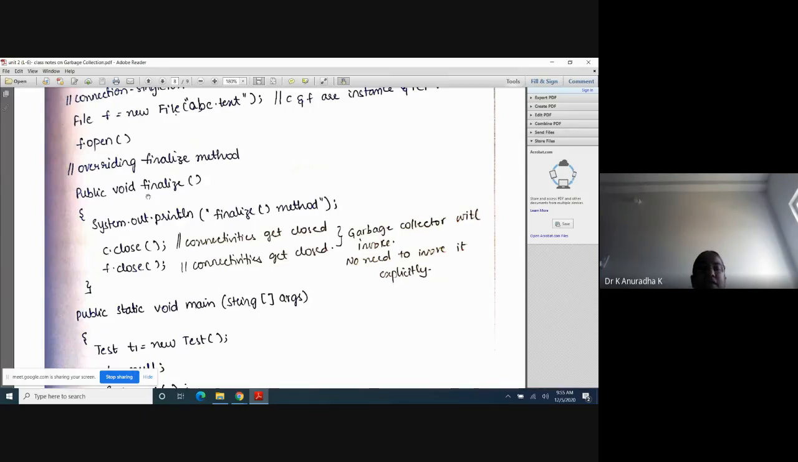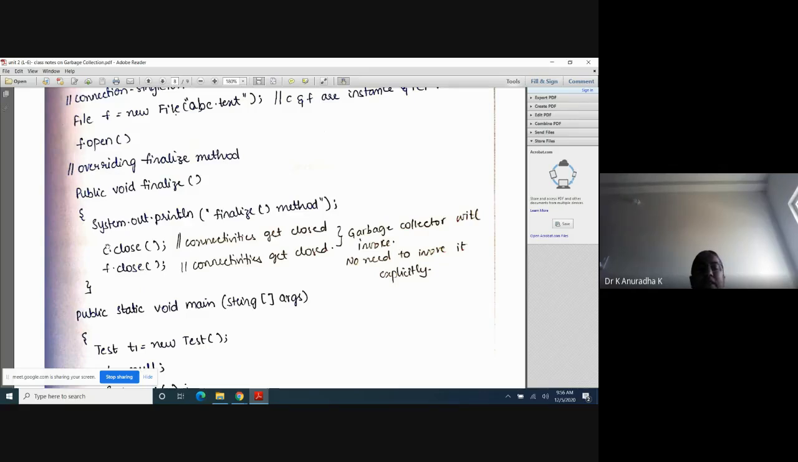So public void finalize. Inside the finalize method, the role of this method is to perform cleanup activities. That's why, here I have opened two connections using c and f. That's why I want to close them. That's why c.close(), f.close().